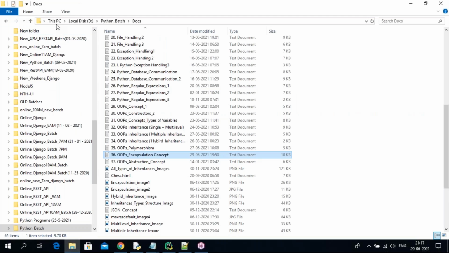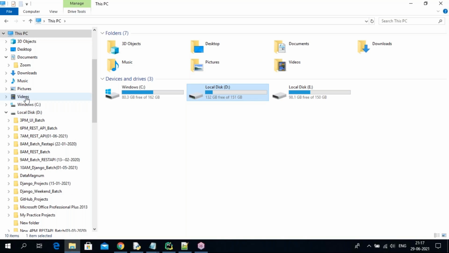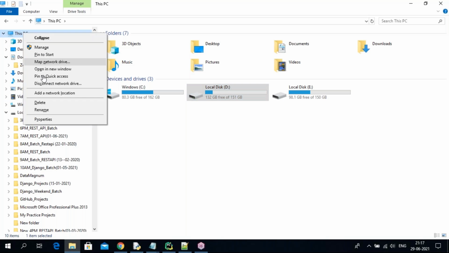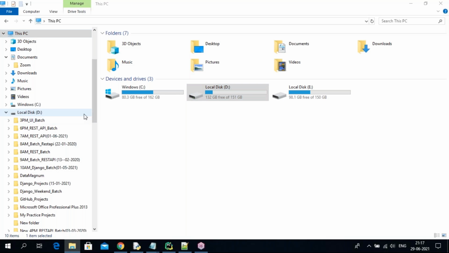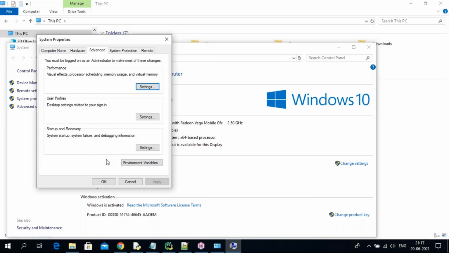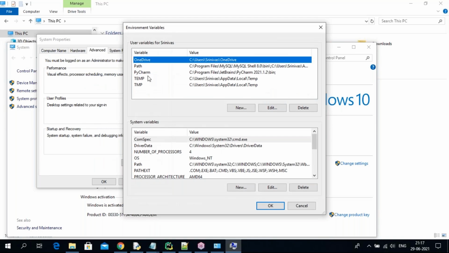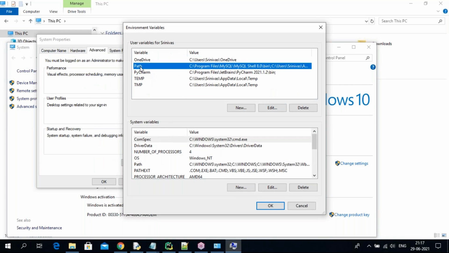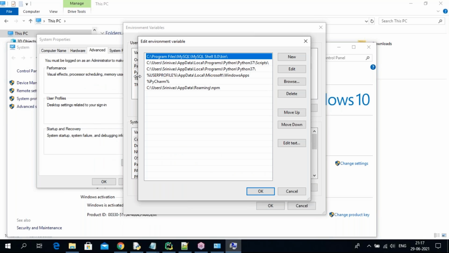If you want, click on the computer, then This PC, click on Properties, then Advanced system settings, then Environment Variables. Here Path is there, click on Path. You will get a list like this.